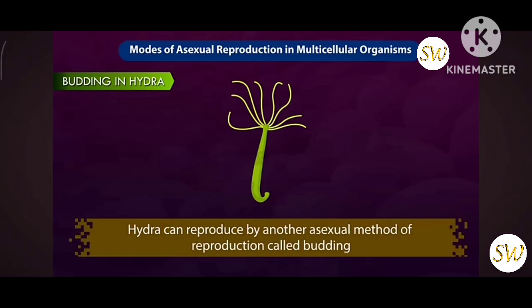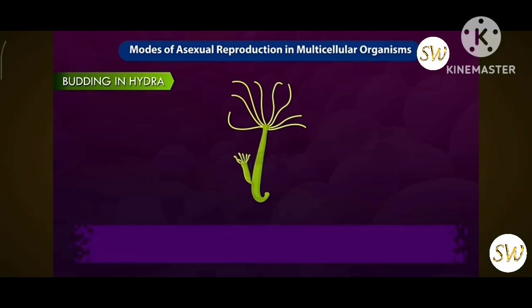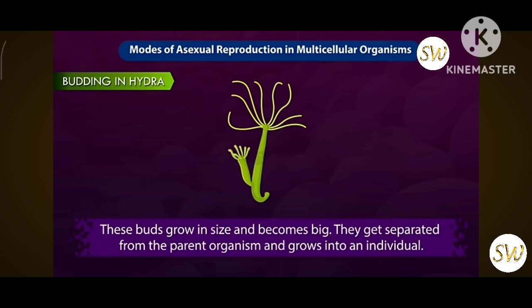Hydra can reproduce by another asexual method of reproduction called budding. Hydras have regenerative cells in their bodies. They use these cells to produce small buds on their bodies. These buds grow in size and become big. They get separated from the parent organism and grow into an individual organism.